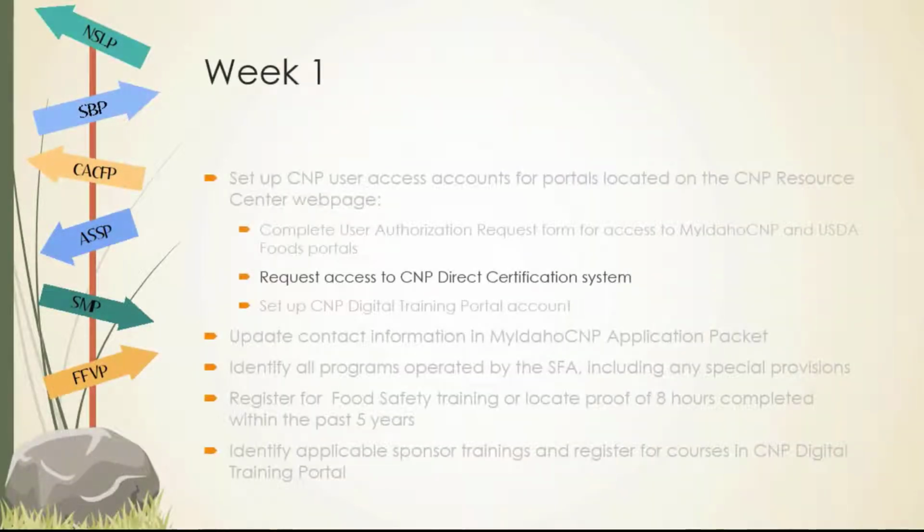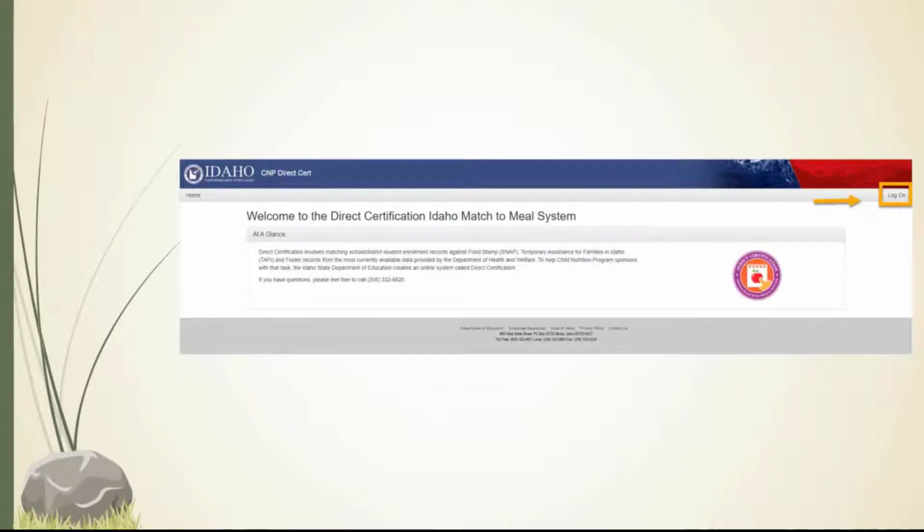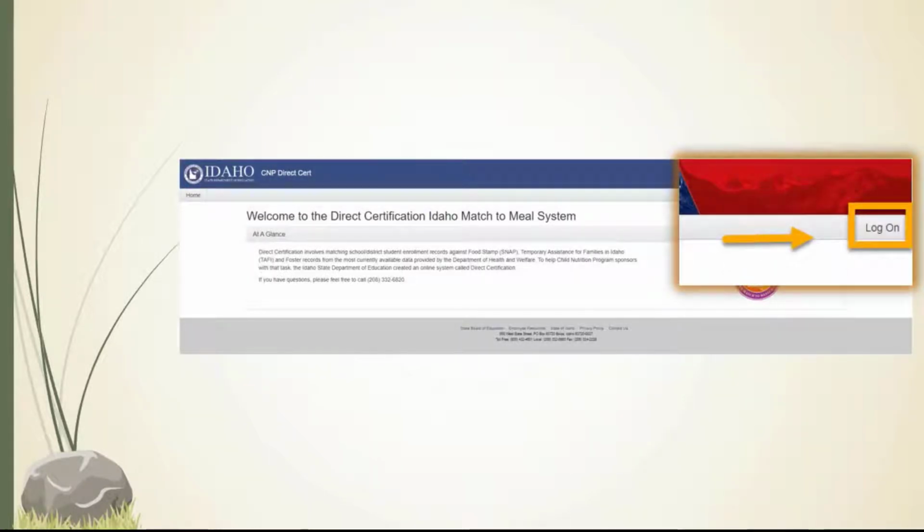After submitting a completed request form, you should then request access to the CMP Direct Certification System. To assist with setting up an account with a secure password, please refer to the user registration instructions located under Direct Certification on the Resource Files tab of the Resource Center webpage. The Direct Certification Portal link will take you to the DC System Welcome page where you can click the Log On link at the top right corner and set up your secure account.